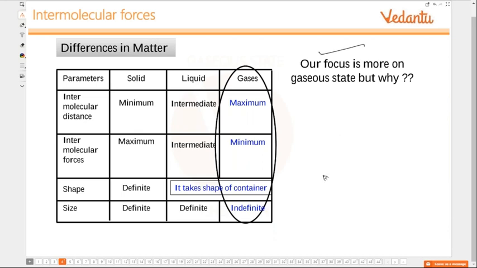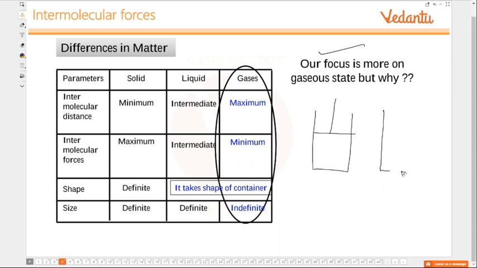Why? Because gases can be compressed, and they can occupy whatever volume is available to them. So, in order to compare the volume of these gases, we set some standard conditions: 273 Kelvin, that is 0 degrees centigrade. What is the volume occupied by 1 mole of some gas? That is what we will be comparing. Otherwise, they will be occupying the available volume, and we can't compare that, isn't it?